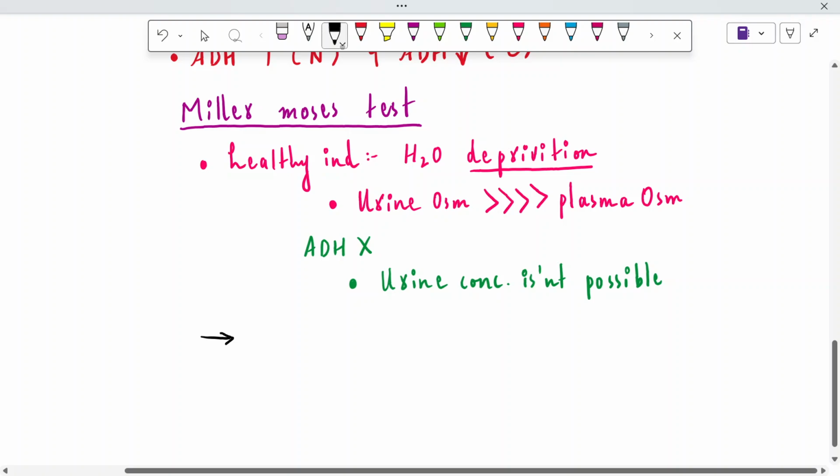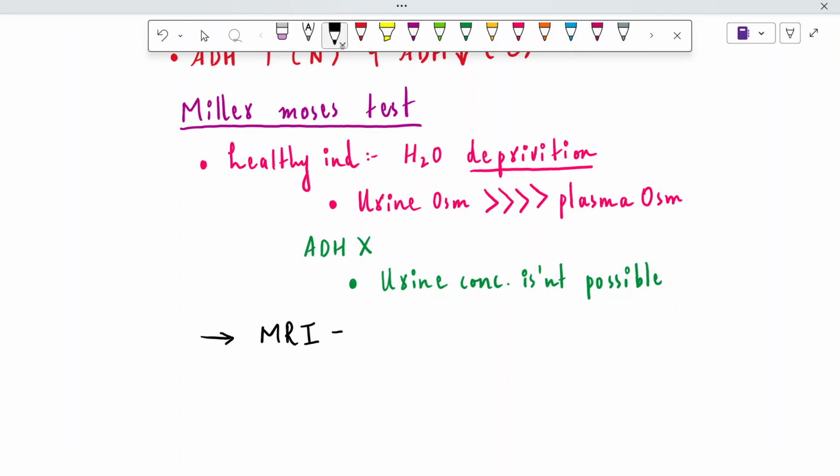Another type of investigation or workup for such patients is MRI. MRI is magnetic resonance imaging, but there is a special type of MRI known as track weighted imaging, a subtype of MRI, right?